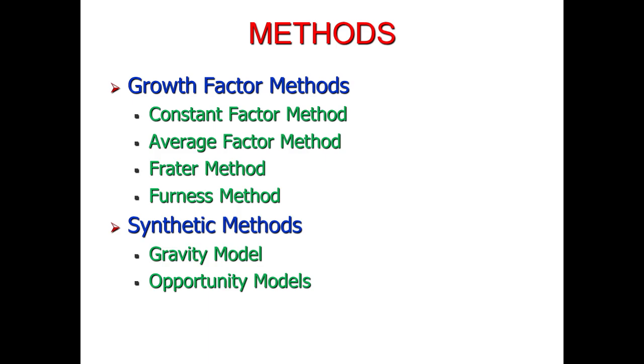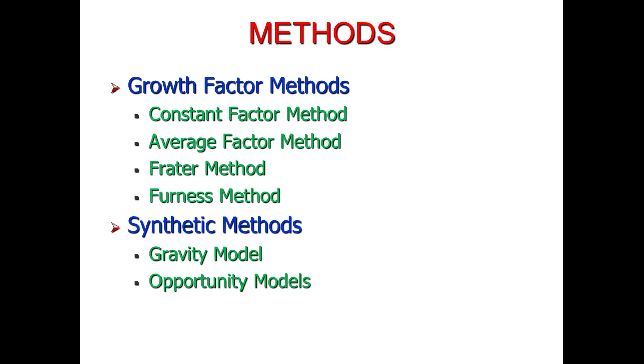So the methods used for the trip distribution process are basically categorized into two main methods, which are the growth factor methods and synthetic methods. Growth factor methods consist of the constant factor method, average factor method, Fratar method, and Furness method, whereas the synthetic methods consist of the gravity model and opportunity models.